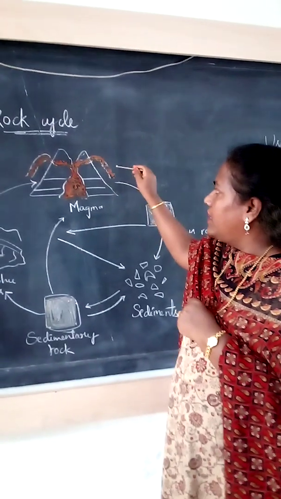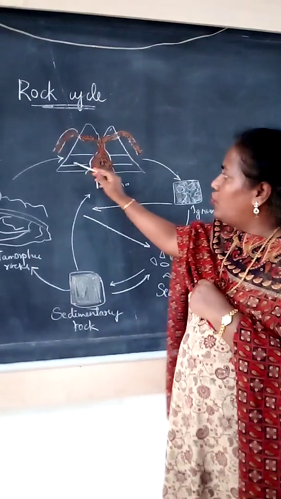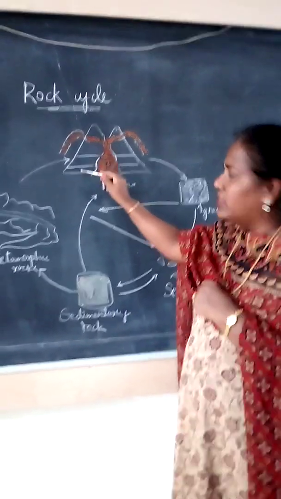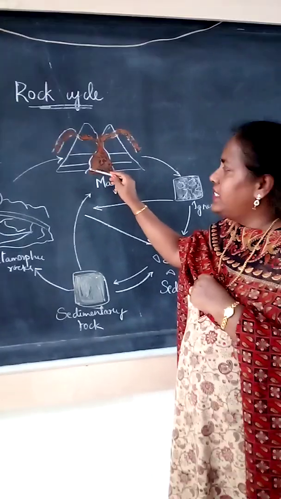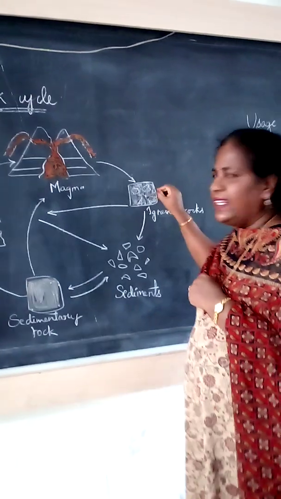Then the outside rocks are called igneous, extrusive rocks. Next, suppose sometimes it cools inside the earth only. Those are intrusive igneous rocks. So from the magma, they form the igneous rocks.